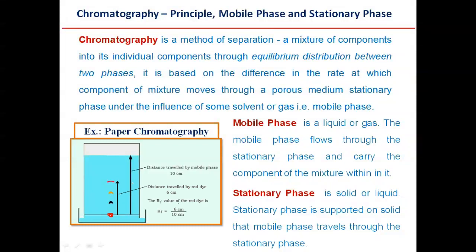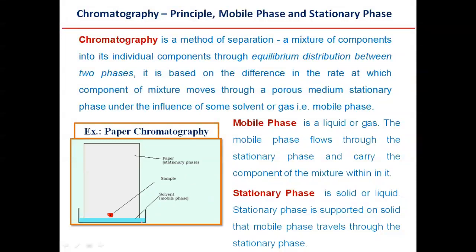So let us look in detail at what we mean by the mobile phase and what we mean by the stationary phase. Here the mobile phase is a liquid or a gas. You can see here in paper chromatography, the liquid is the mobile phase. So the mobile phase is a liquid or a gas. Gas can be used as a mobile phase.